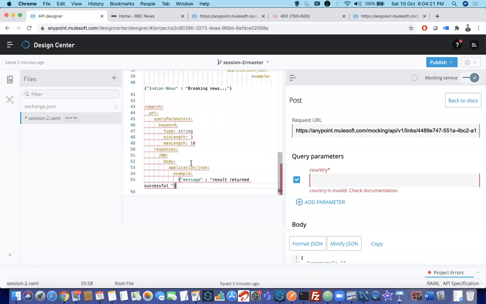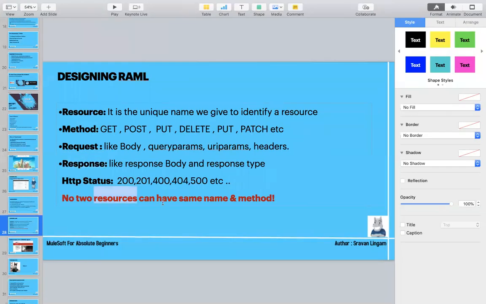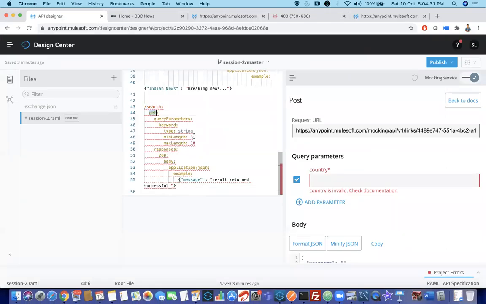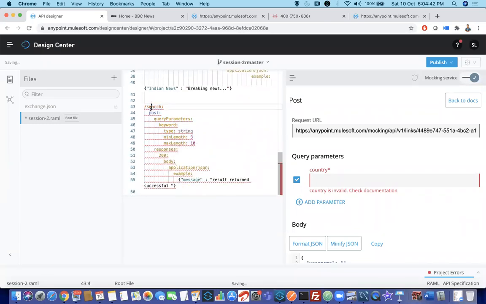Okay, it is giving an error. Why? Because I told in the slides that no two resources can have the same name and method. Because we already have search plus get, if you change it to post, it will accept. Still it won't accept. Why? Means you cannot define it this way; this is not the correct way to provide the details.